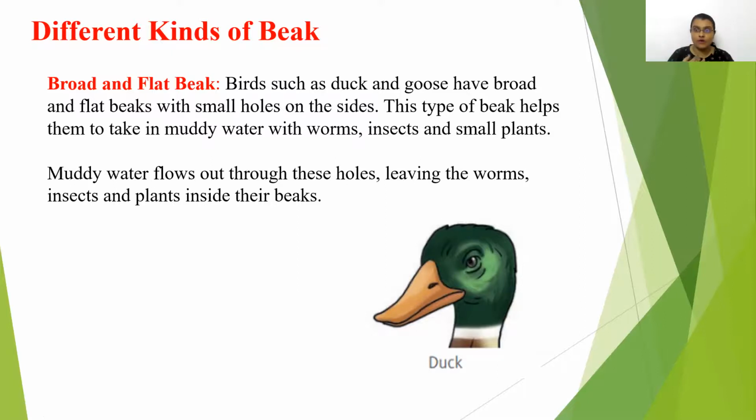In that muddy water, they have worms, insects, small plants. The muddy water flows out through these holes, leaving the worms, insects and plants inside. So that's why ducks have a broad and flat beak.